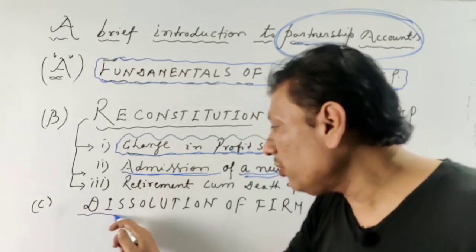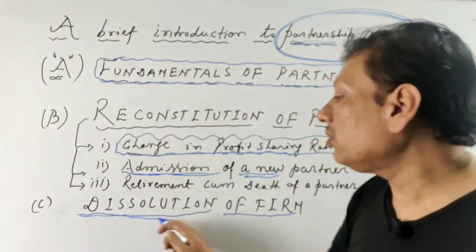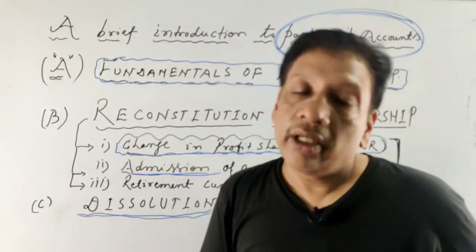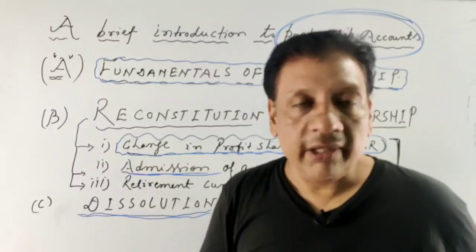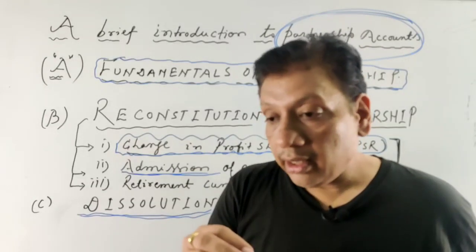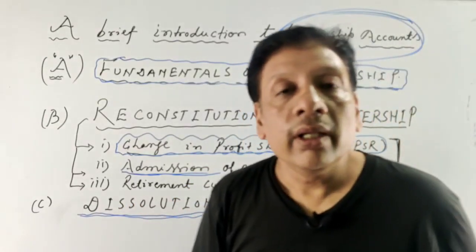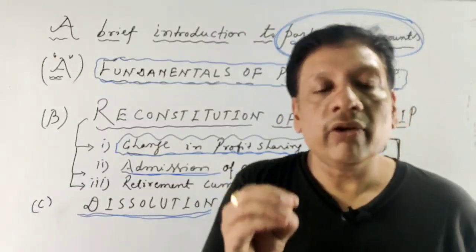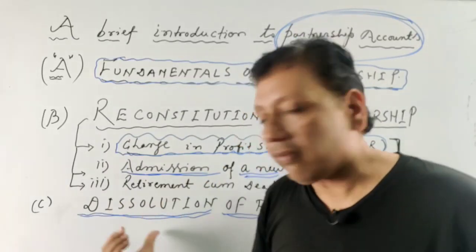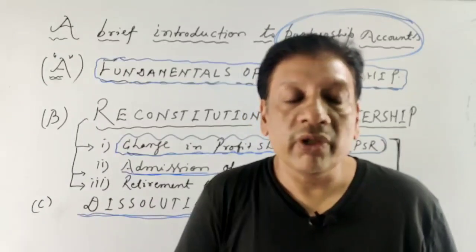And finally, in your class 12th segment, dissolution of firm is the chapter you will have to study, and this one is also a very easy and interesting topic. This dissolution of firm topic will cover realization account preparation and partners' capital account or cash or bank account preparation. It is very easy, and scoring questions are asked from this segment also.